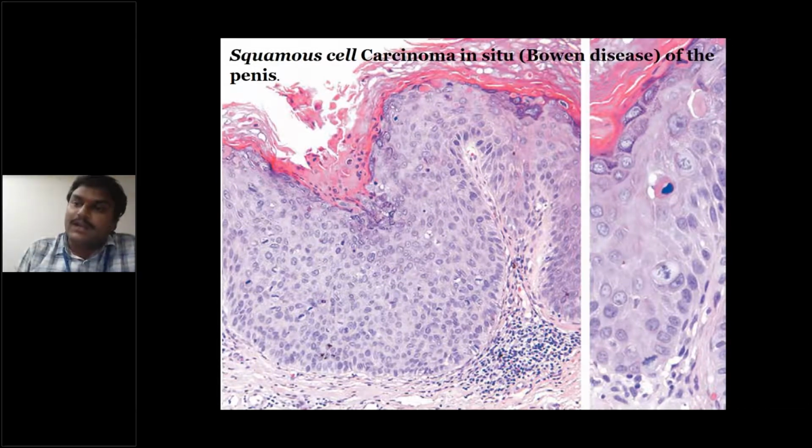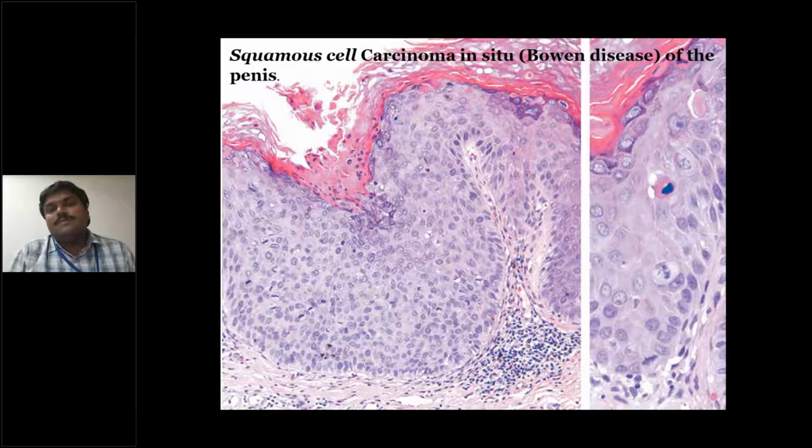So very, very important, please remember the term Bowen disease. It may come as either a 2 marks question or a 4 marks question. During my MBBS exam, I got it as a 10 marks question. If you don't know what is meant by Bowen disease, you will lose 10 marks. I got a 10 marks essay question in the surgery exam, Bowen disease. So please students, do remember what is meant by Bowen disease. It is nothing but a squamous cell carcinoma in situ occurring on the penis.